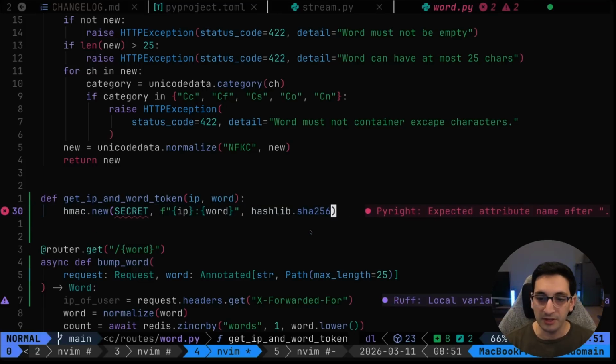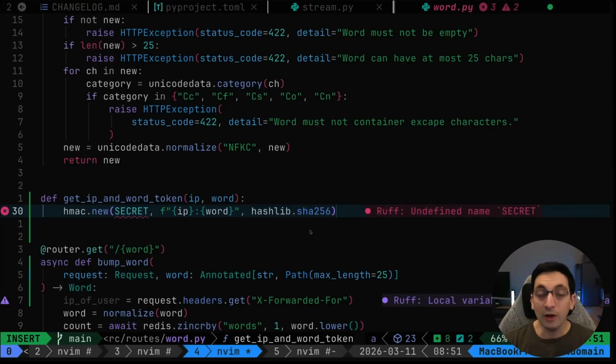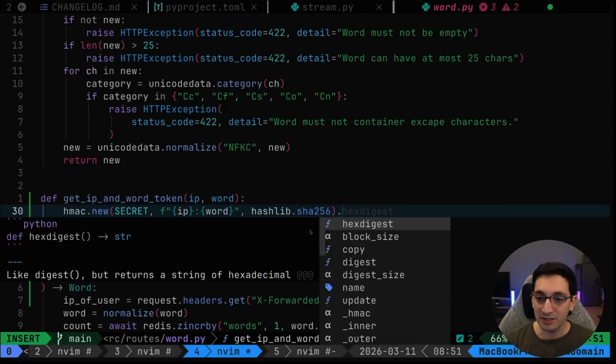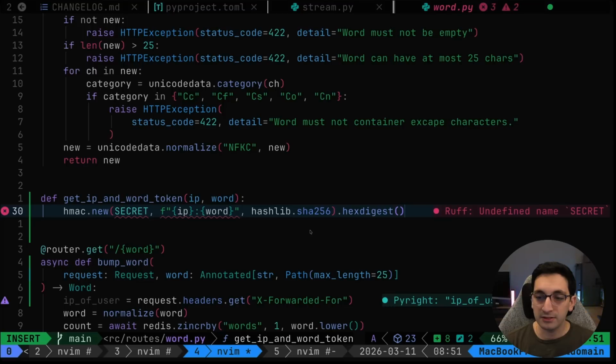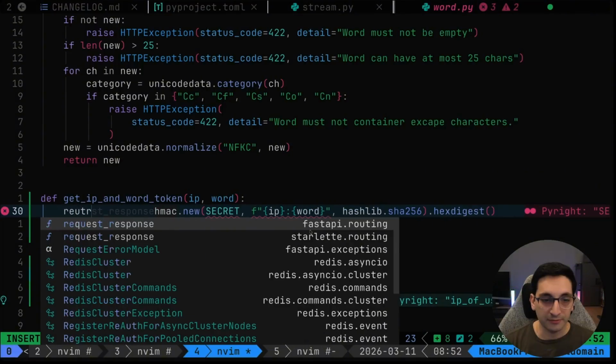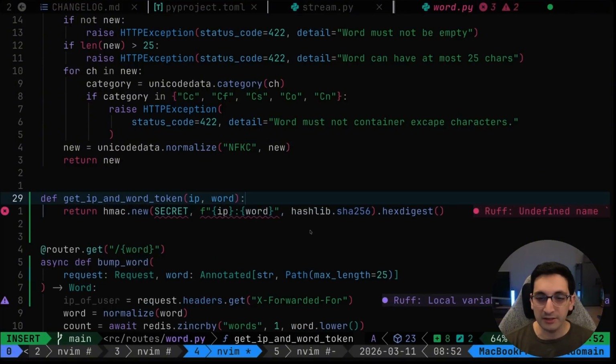Because this is an HMAC object, I need to return an actual string. So what I can do is a hexdigest, I believe is the best here. Yeah, hexdigest, which is a string of digits. That's good. I like that. And then I can return that. So that is returning a string.